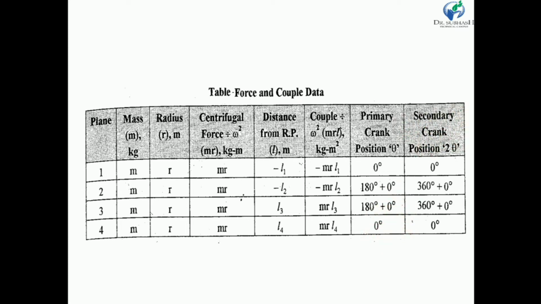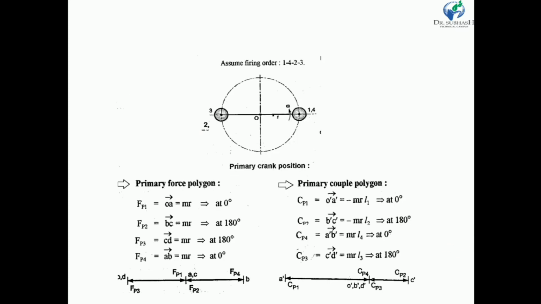Similarly, secondary crank position. We know that secondary crank position is 2 theta. So the double of 0 degree is also 0 degree. Here 360 degree. Here also 360 degree. And here also 0 degree. Now let us draw a primary force polygon and primary couple polygon.